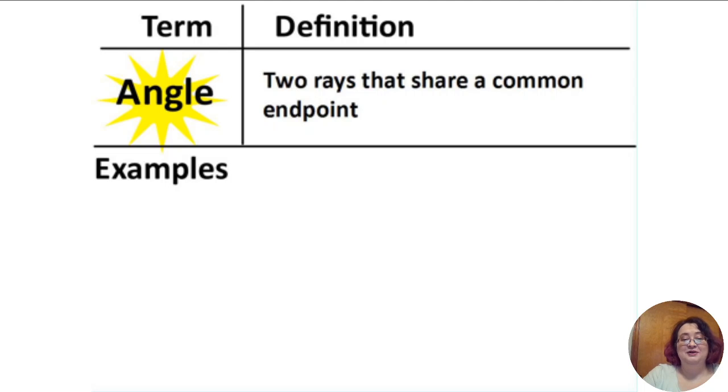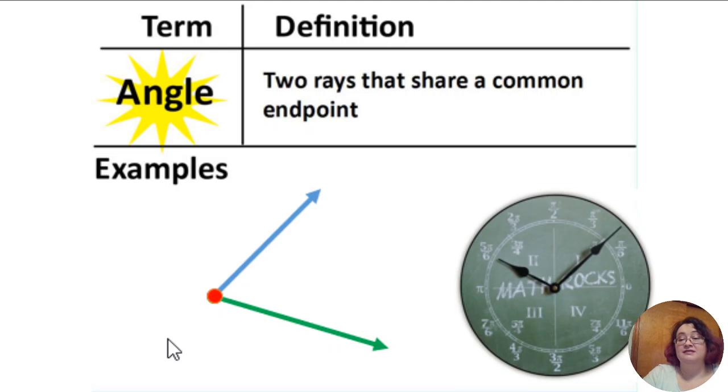Next up, an angle. An angle is two rays that share a common endpoint. So we have two rays. Here you see our blue one and our green one, and both of them have an endpoint, and that endpoint is shared. So this makes an angle. You also see angles in things like clocks. If you look here, we have the hour hand and the minute hand, and they make an angle. They share a common endpoint here at the center. So that makes an angle.